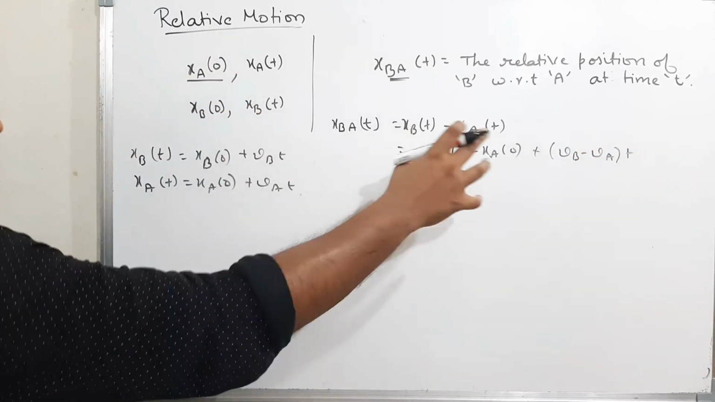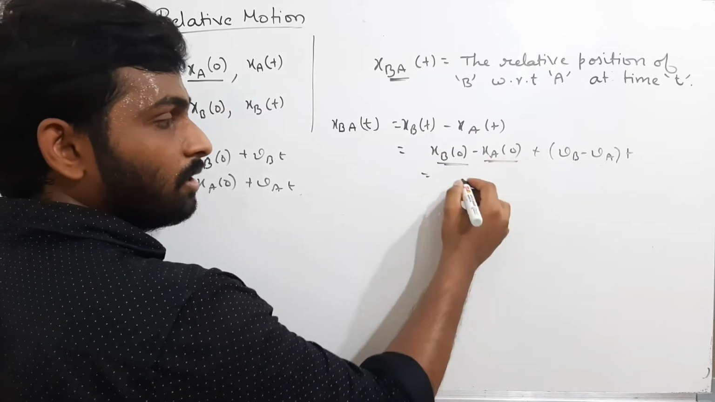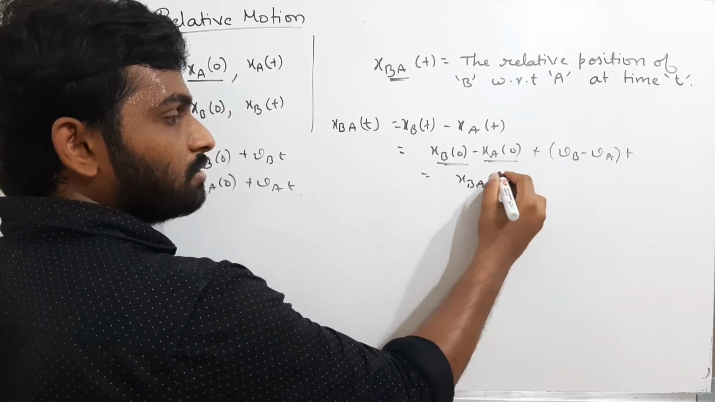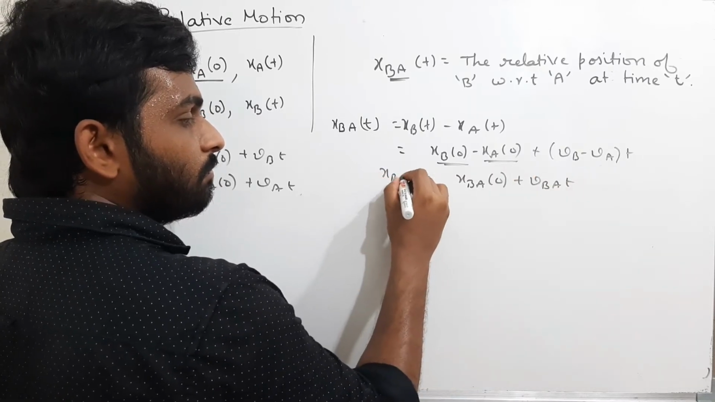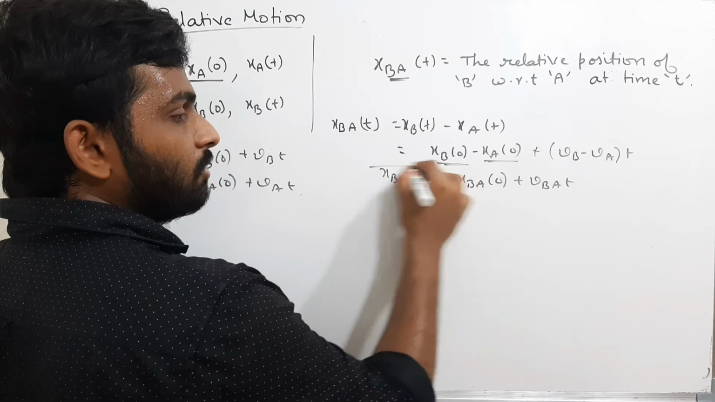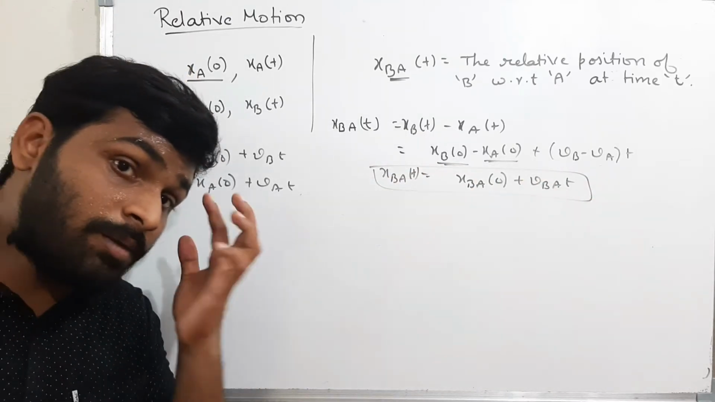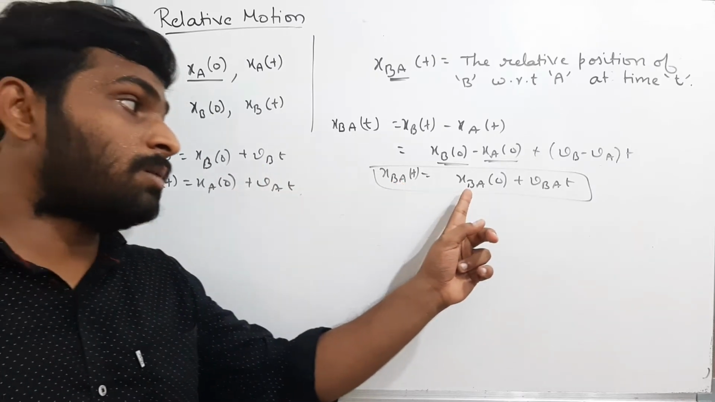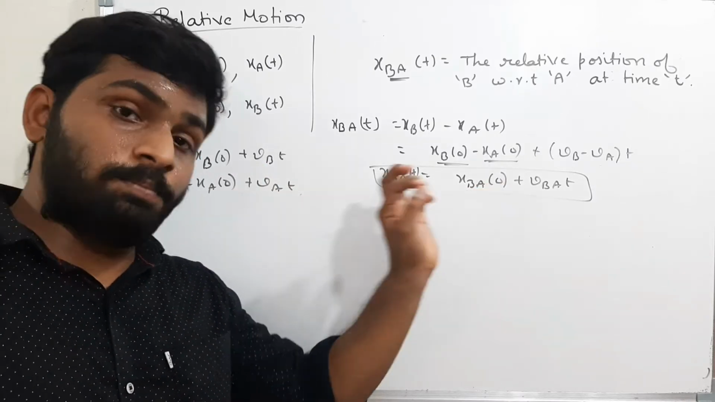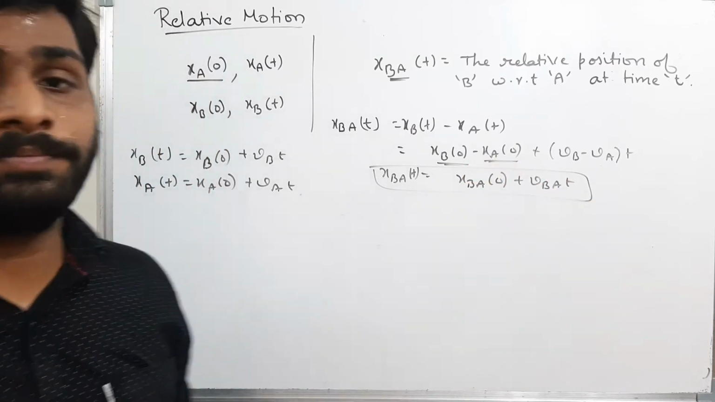Just if I keep here, if I take comma, I will get these things. What is xb of 0 minus xa of 0? It's nothing but xba of 0 plus vba into t. This is the final thing you will get. That means, what is the meaning of this? The final position of B with respect to A is equal to the initial position of B with respect to A plus the relative velocity of B with respect to A into time.